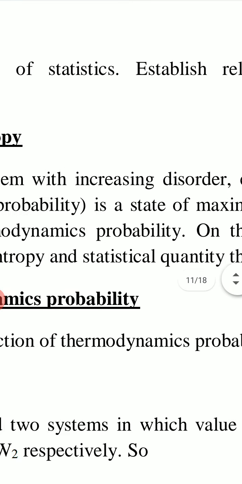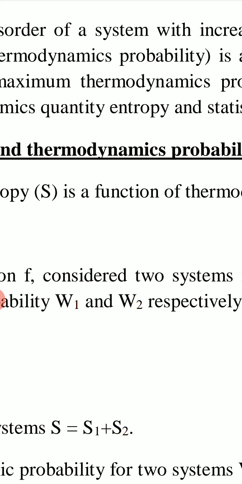Now the most probable state is the one which has maximum thermodynamic probability. Thermodynamic probability is number of microstates. Most probable state is one which has maximum number of microstates. So the most probable state, having maximum thermodynamic probability, is a state of maximum disorder.